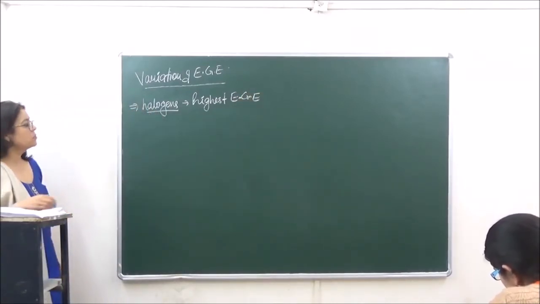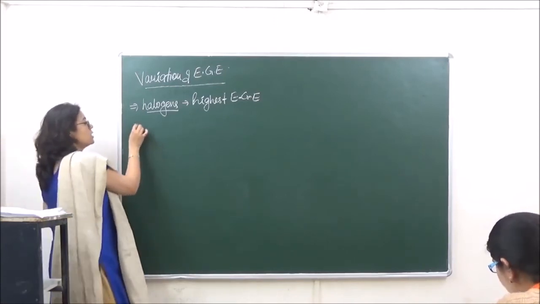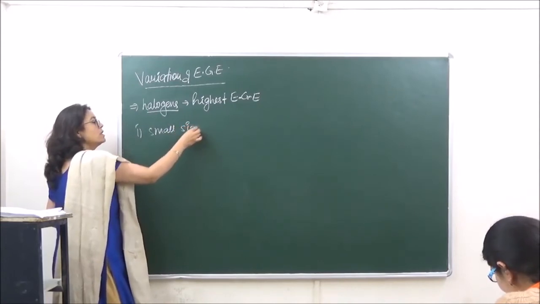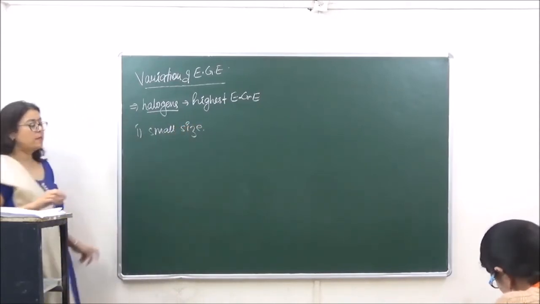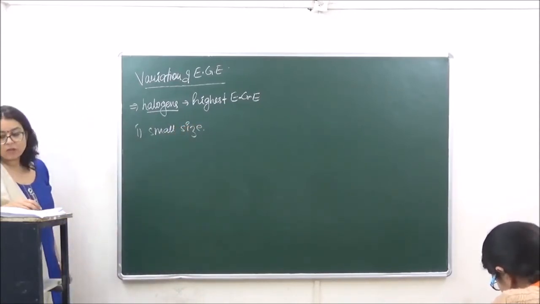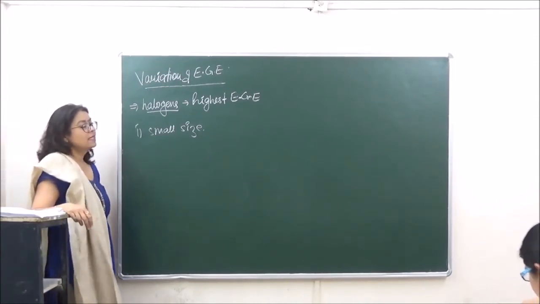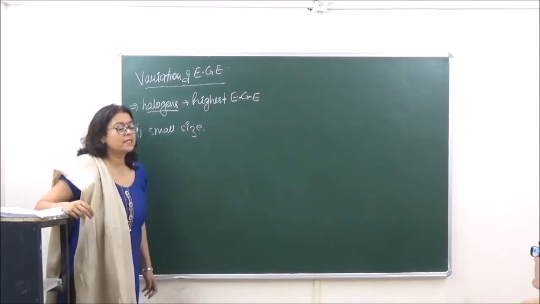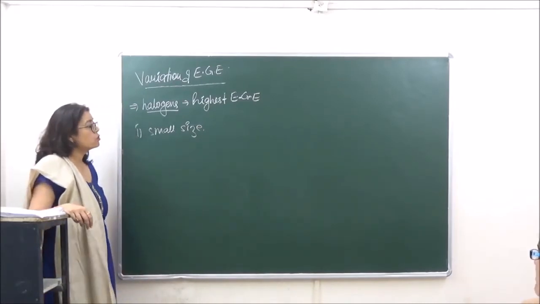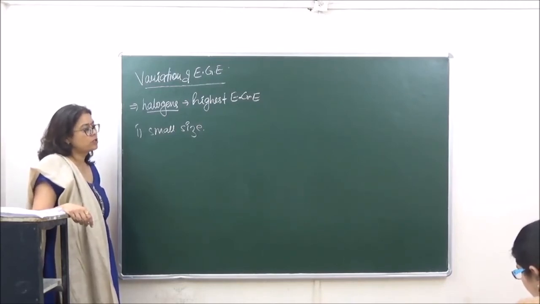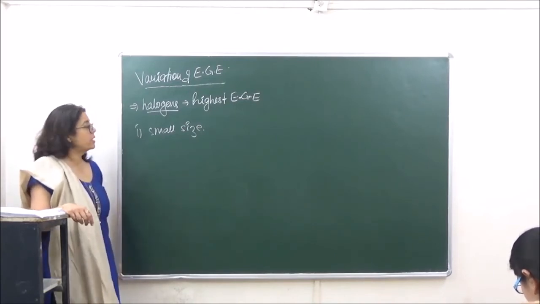What can be the reasons to this? The first reason to this is the small size of the halogens. In the periodic table, halogens, they have the smallest size, right? Because of small size, the incoming electron is attracted with more force by the nucleus, and hence it is easy to introduce an electron in the halogens, right? Thereby giving a negative value of electron gain enthalpy.